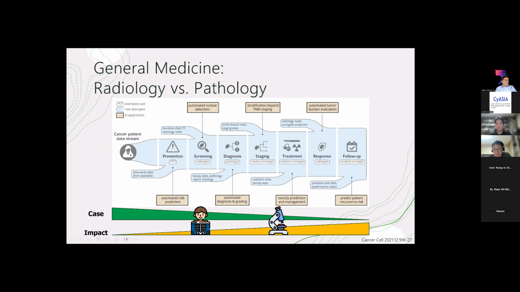However, pathology data has more predictive power in predicting a patient's prognosis or response to treatment because AI models can directly analyze the state of the patient's pathological tissue. So this is why pathology has been highlighted recently, especially in oncology.